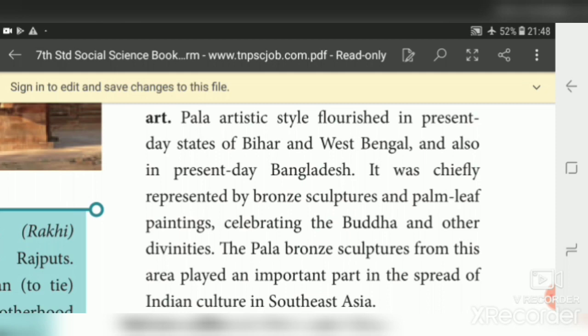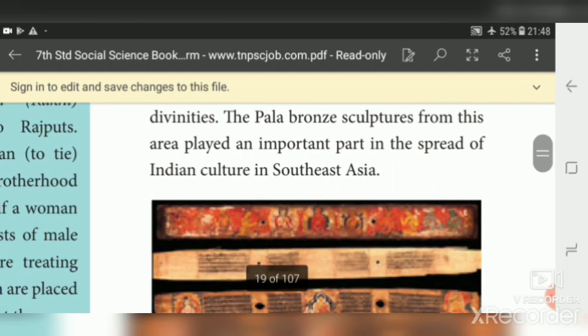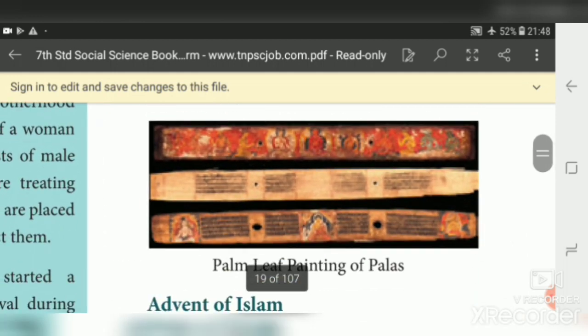The Pala bronze sculptures from this area played an important part in the spread of Indian culture in Southeast Asia. This bronze sculpture spread not only in India but also in Southeast Asia. Students, this is palm leaf painting that flourished during the period of Palas.